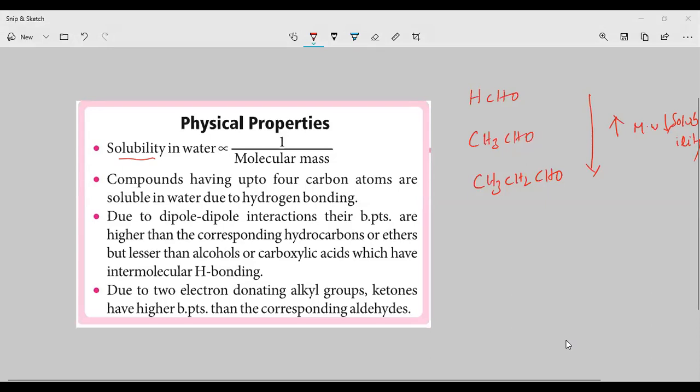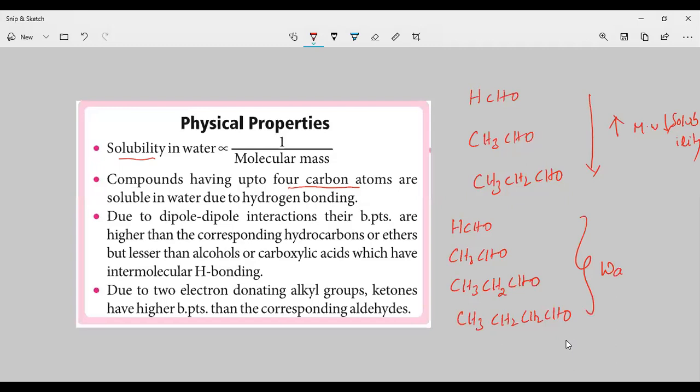Next, compounds up to 4 carbon atoms are soluble in water. Up to 4 carbon atoms means formaldehyde, acetaldehyde, propanaldehyde, and butyraldehyde. These are the 4 compounds, and they are water soluble. Why? Because of hydrogen bonding, these 4 compounds are water soluble.